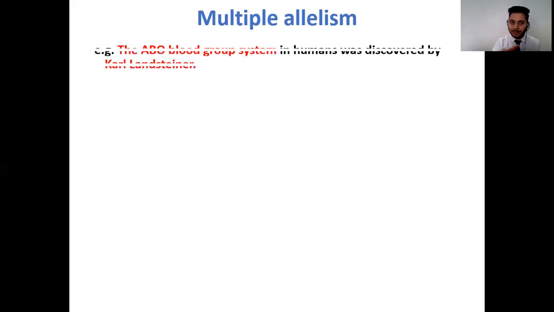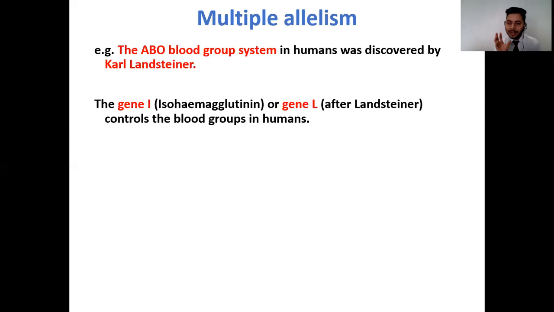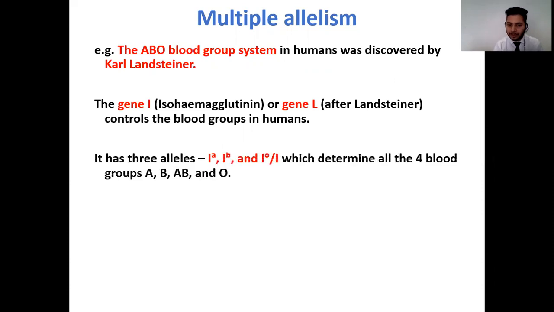So let us understand this with the help of an example. Multiple allelism was first discovered by Carl Landsteiner when he was working on the blood group system in humans. The very well-known blood group system in humans is the ABO blood group system. Now the blood group in humans is controlled by a gene named gene I, or you can also call it gene L. Gene I, where I stands for isohemagglutinin, or gene L, where L stands after Landsteiner. This gene controls the blood types in humans. Now this gene is supposed to have three alleles, so three alternative forms of this gene exist within the population.